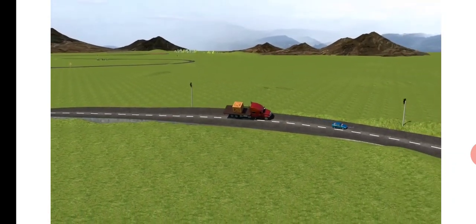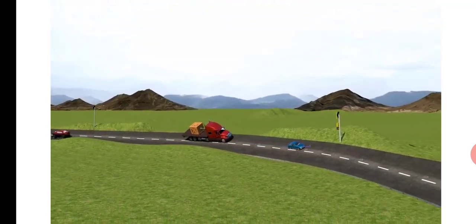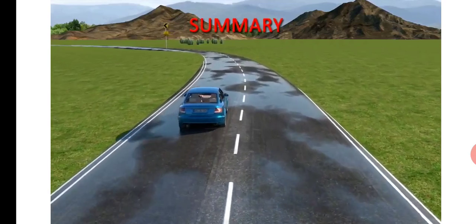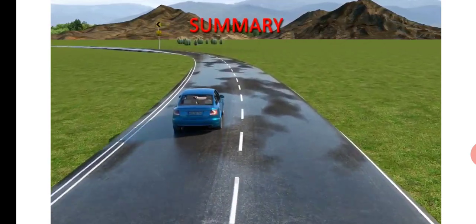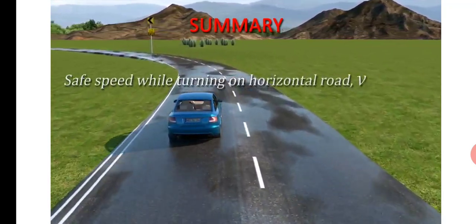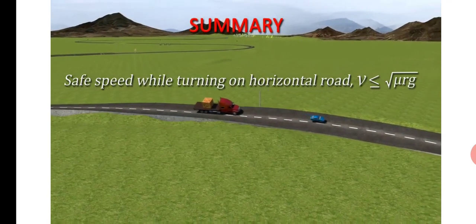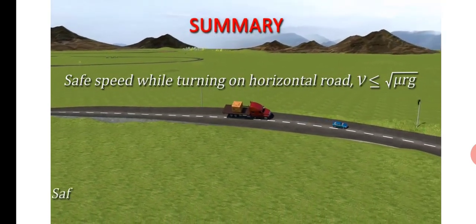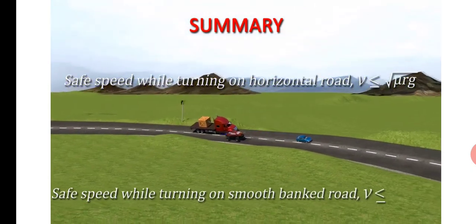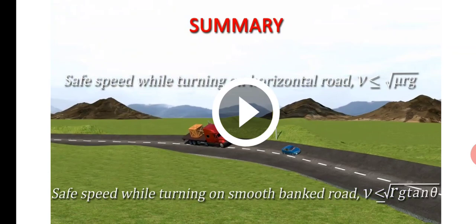See this vehicle which has a larger mass and the first vehicle which has a smaller mass. For both of these vehicles, the safe maximum speed is the same. Summary: what we have seen here, the safe speed while turning on a horizontal road, v must be less than or equal to under root mu r g, for a horizontal road. For a banked road, the safe speed while turning on a smooth banked road, v is under root r g tan theta.